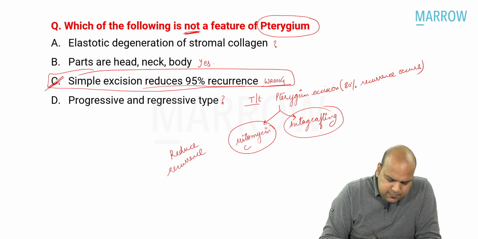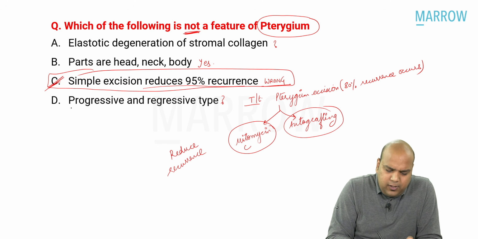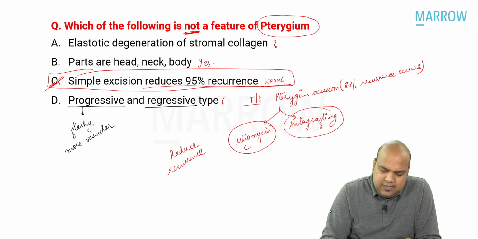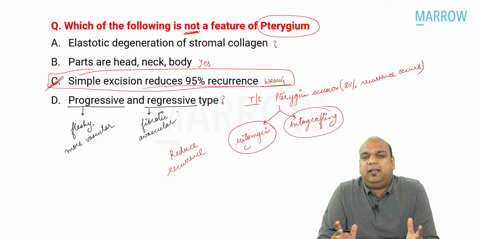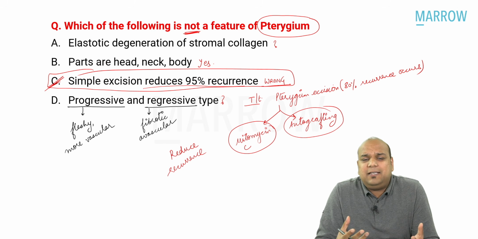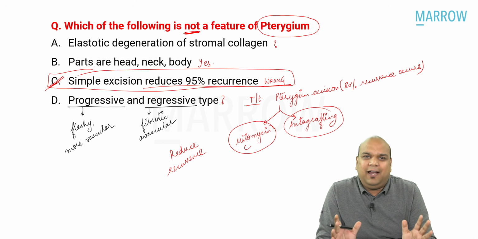So let us see, everybody, what is progressive, what is regressive. Not a very common classification of pterygium per se, but progressive pterygium is said to be fleshy and more vascular in appearance, whereas a regressive pterygium, everybody, is said to be more fibrotic and avascular. Regressive does not literally mean that the pterygium is itself going away. Regressive basically means that it is not going to progress more. There is no blood supply anymore. So it has become more or less inactive, everybody.